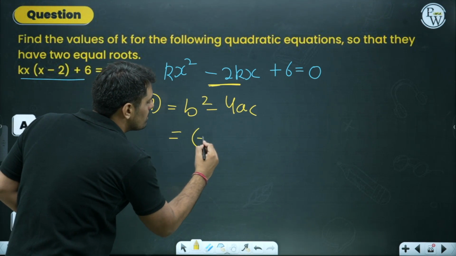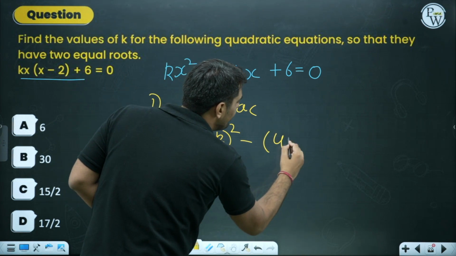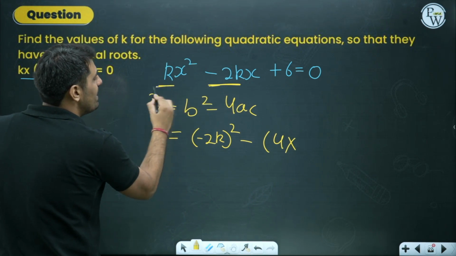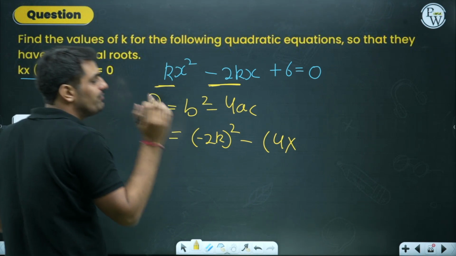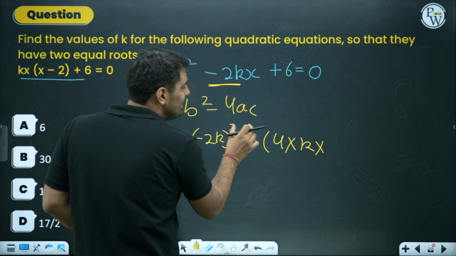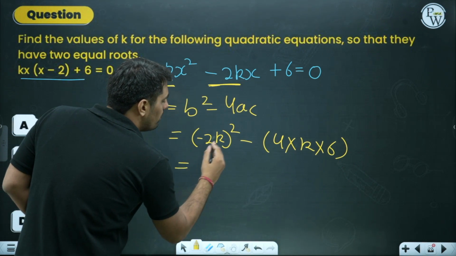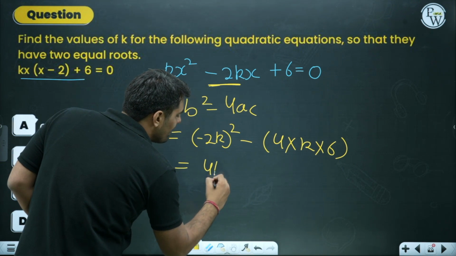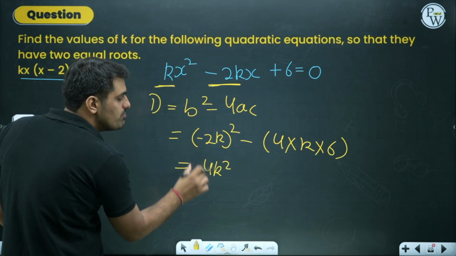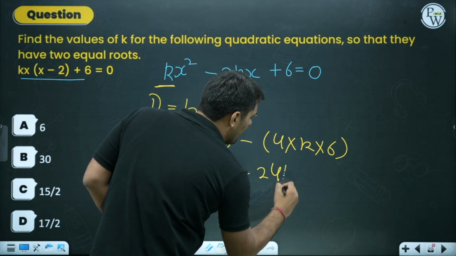So minus 2k whole square minus 4 into, this is the value of A because the coefficient of x square is k, 4 into k into C. C value is 6. Minus 2 square means 4, 4k square, negative negative becomes positive, minus 4 into 6, 24, 24k.